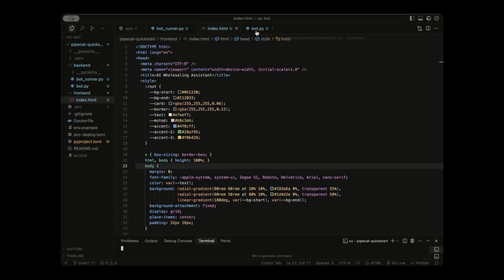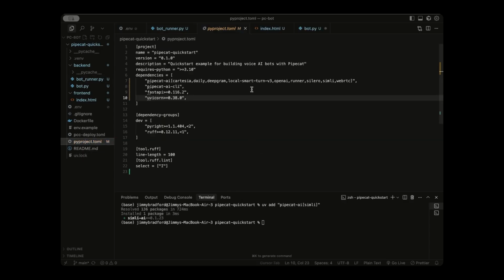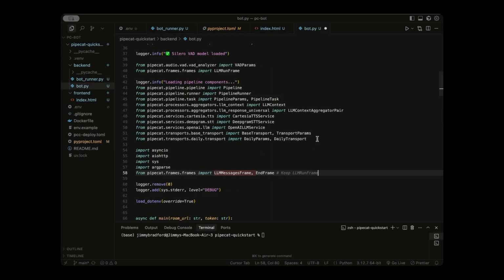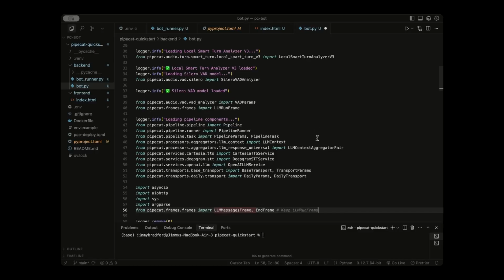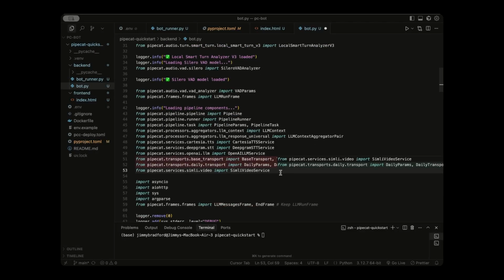Okay, so we're going to be making most of these changes in our bot.py file. And we need to install the dependencies for Simli. We can do that by writing uv add and then in quotation marks, pipecat-ai with simli in brackets like so. And just press enter. That should install the dependencies for us. Let's check our TOML file and we see Simli right here at the end. The first thing we need to do is add the Simli import, and we can do that right below where we import all the other Pipecat plugins, importing the Simli video service.